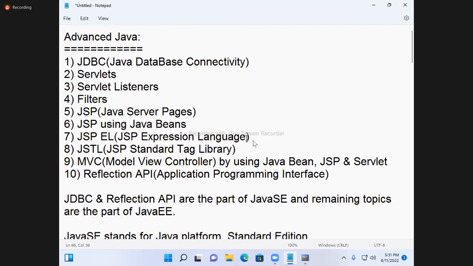See, take an online results application. From the browser window, you type your hall ticket number. Your hall ticket number is passed to the server program. What will the server program do? It will receive the hall ticket number. Then it will communicate with the database to check whether the given hall ticket number is there or not. That is called processing the request. If it is there, the total data is loaded. That is called constructing the response. That response it will send back to the browser. That is what is called a server. It processes the request, constructs the response, and sends the response back to a client.